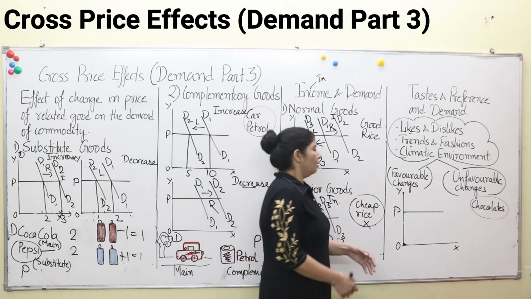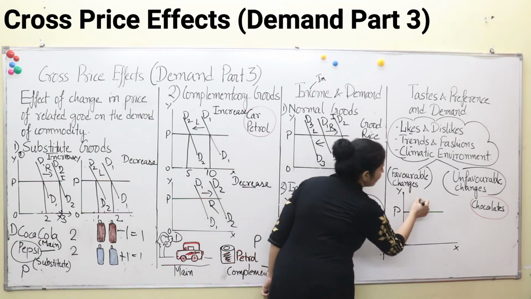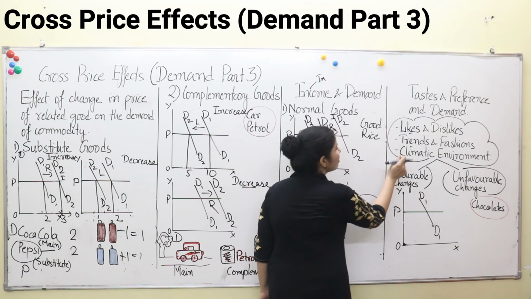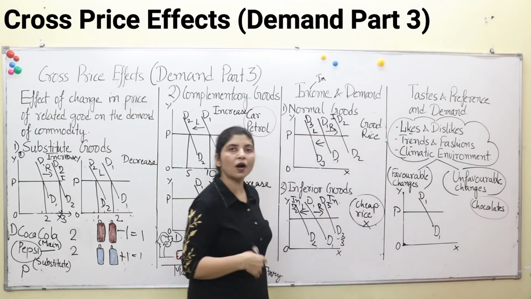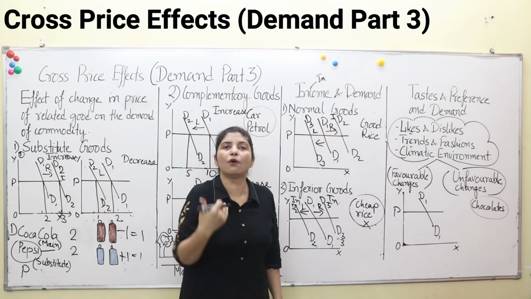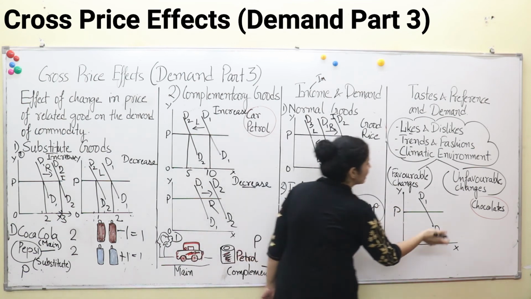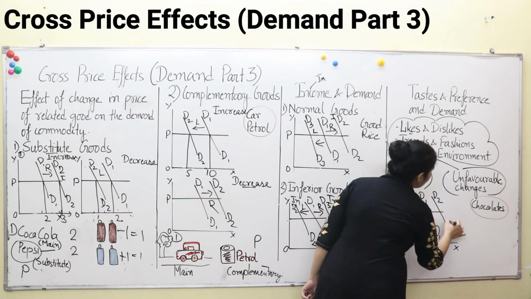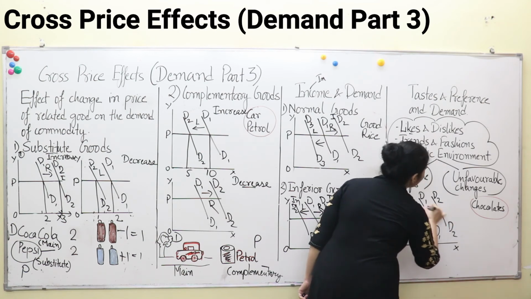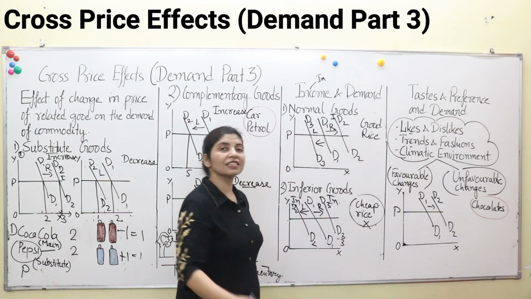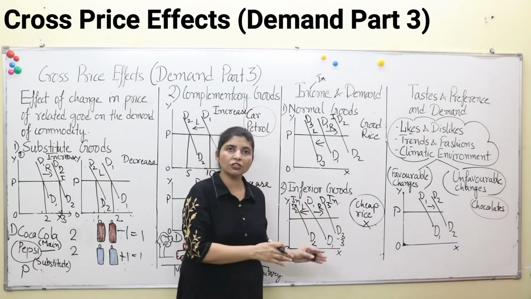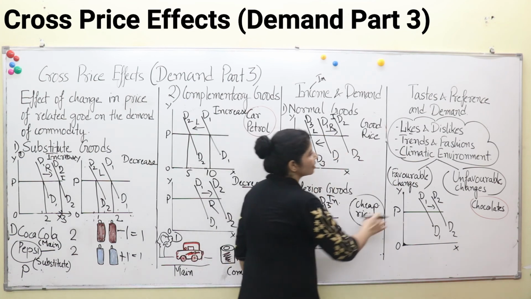Okay. So here, if the initial demand is D1, and if favorable changes are taking place, what will happen? People will start consuming more and demand will increase. Favorable means increased demand, so our demand curve will move towards the right. And if we start disliking, we will stop consuming chocolates and we will decrease our demand.